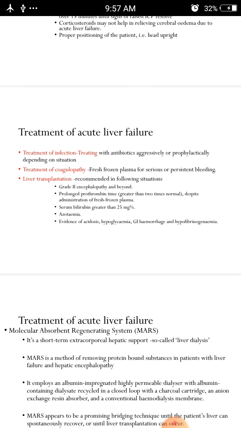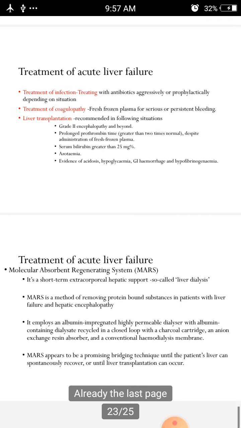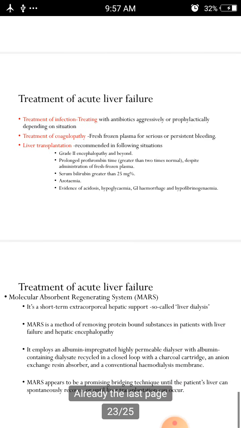You know what is azotemia? So the azobenzene effect, that protein precipitation will be more in the tissues. So for treatment of acute liver failure, we have the molecular absorbent regenerating system. It is a short term extracorporeal hepatic support, so called liver dialysis. MARS is a method of removing protein bound substances in patients with liver failure and hepatic encephalopathy.